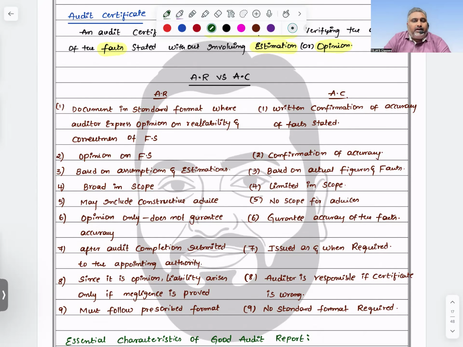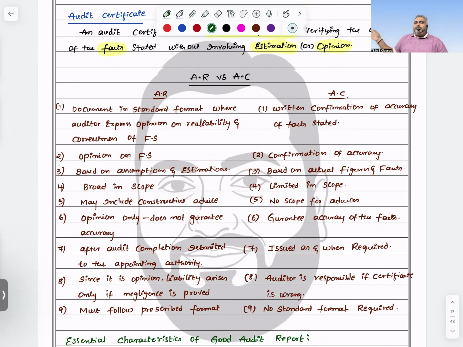Next, after audit completion, submitted to whom? The appointing authority. For a certificate, it is issued as and when required by the concerned parties. There is no concerned authority to submit it to. Whoever requires it, I will submit it to them. But here, only to the appointing authority will I submit the report. Certification, as and when required, I will submit it. That's it.